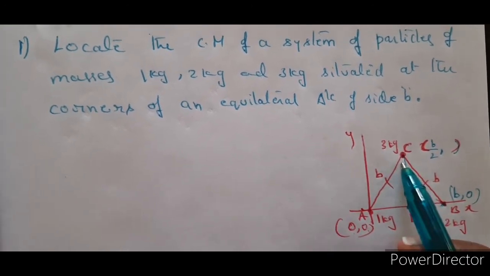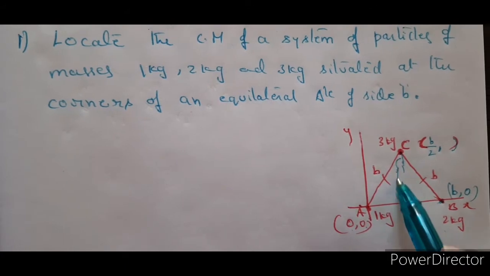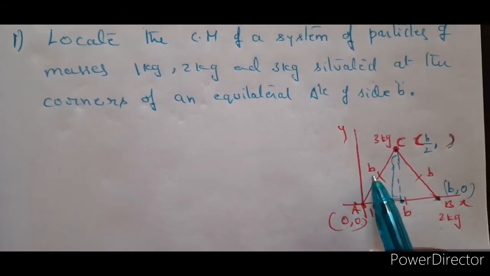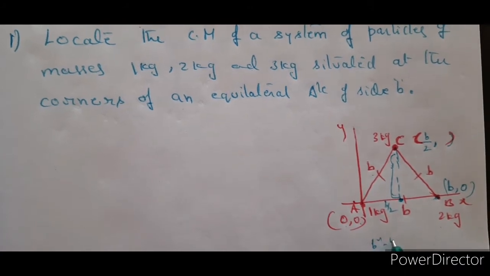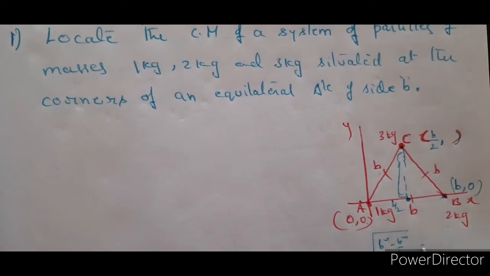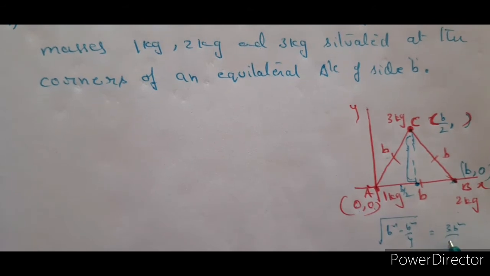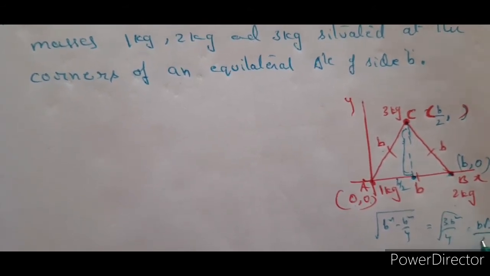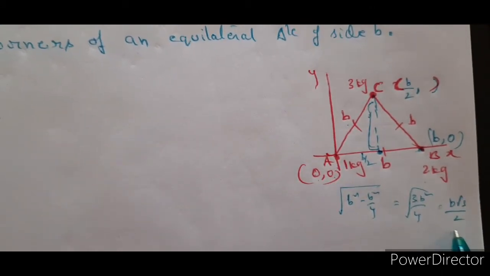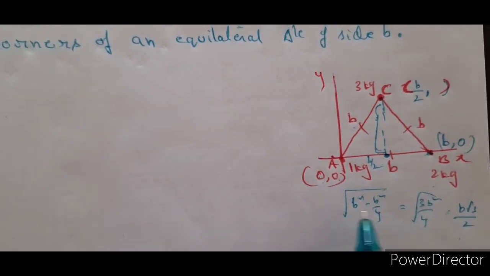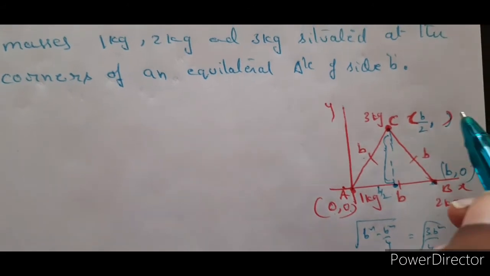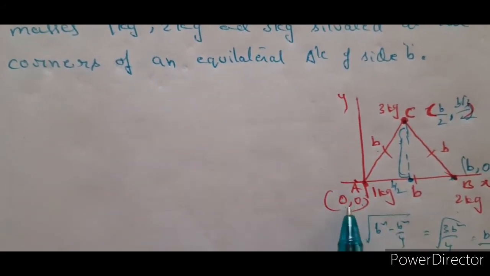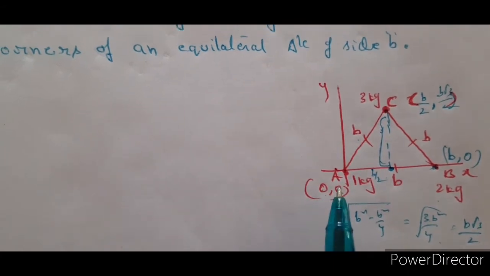Now we have to find out the y coordinate. What is the y coordinate? This is this height. Height of the triangle is the y coordinate. So now you have b by 2 here and b here. So now b square minus b square by 4 under root is 3b square by 4 under root, which is b root 3 by 2. So this is b root 3 by 2 is the height here, applying Pythagoras theorem. So therefore b root 3 by 2 is the y coordinate. So now you know the coordinates, right?